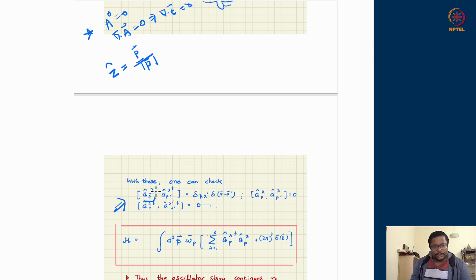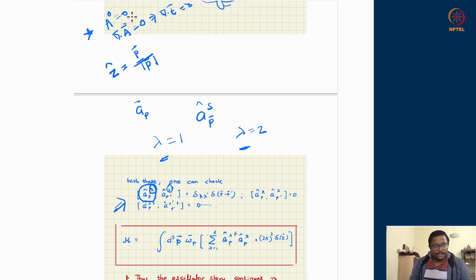So A_p of lambda, now we have two types of A's, one for lambda equal to 1 and another for lambda equal to 2. Remember, for a scalar field, I had only one type of A_p. For the Dirac field, I had A_p as a function of s, two types of A_p. This time also I have two types of A_p with lambda now. This is not spin, but polarization.